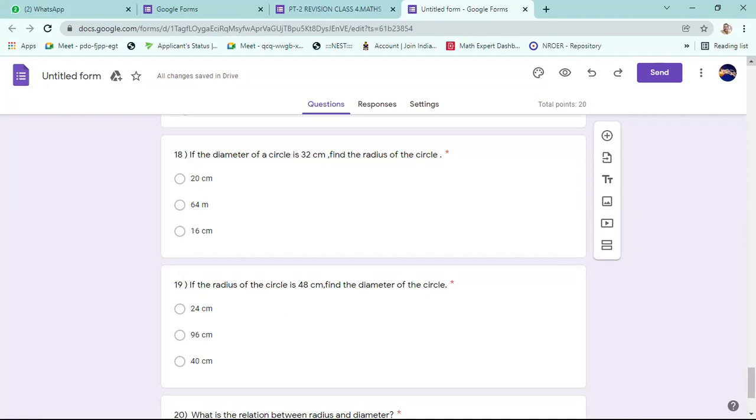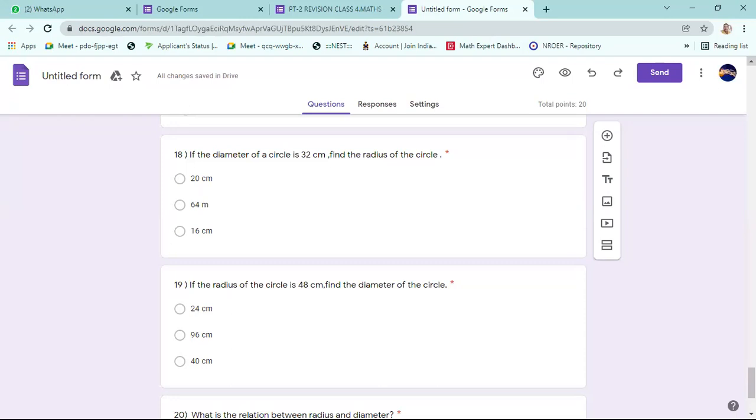No. Radius is given. Diameter is double the radius. 18th question, diameter is 32. Radius will be half of this. Half of 32 is 16.